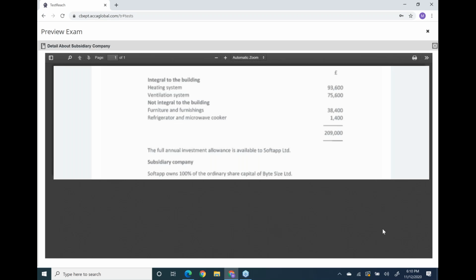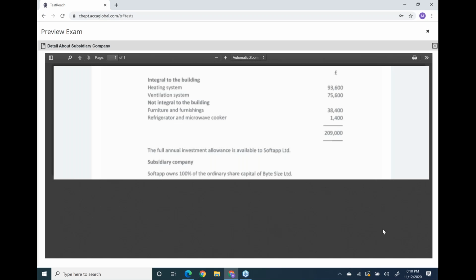So this 93,600 and 75,600 will be part of SRP. Then, not integral to the building, this amount is 38,400, furniture and furnishings and refrigerator and microwave cooker.